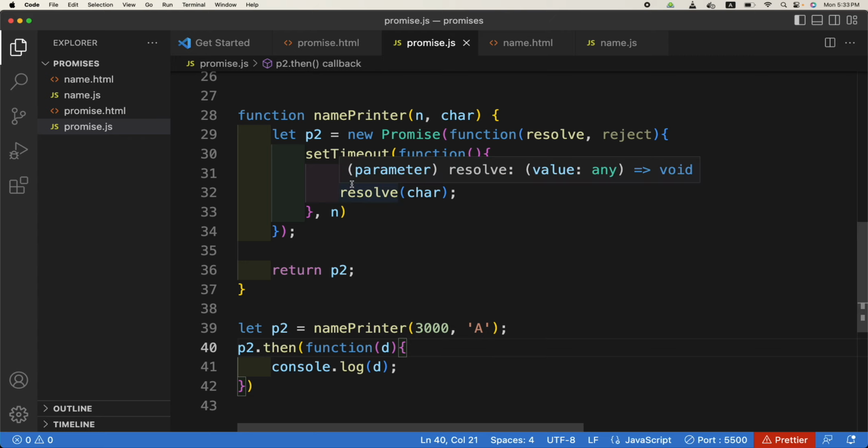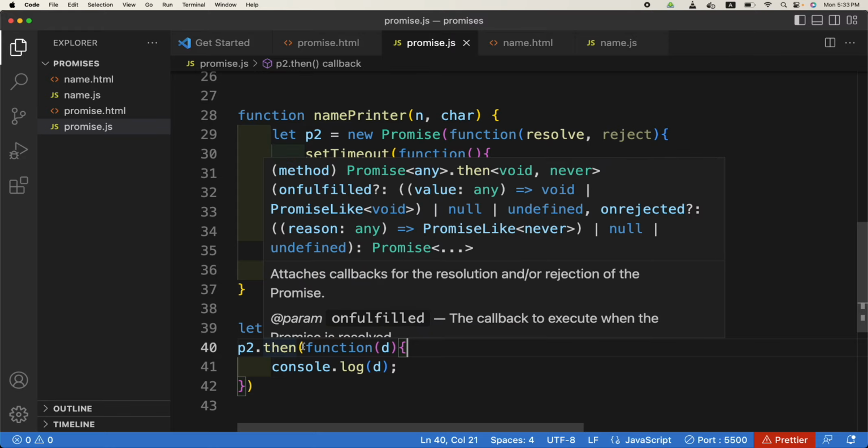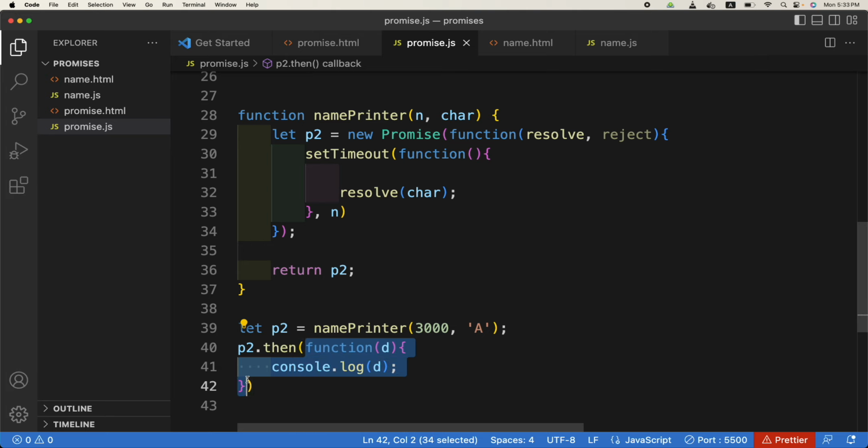Okay, I was not going to print it here because all the successful code after a promise is fulfilled should be run inside the then function, and it is passed a callback, and the parameter of that callback is actually the data which is passed to the resolve function. Okay, so here p2 dot then, and it will hopefully print it out now.